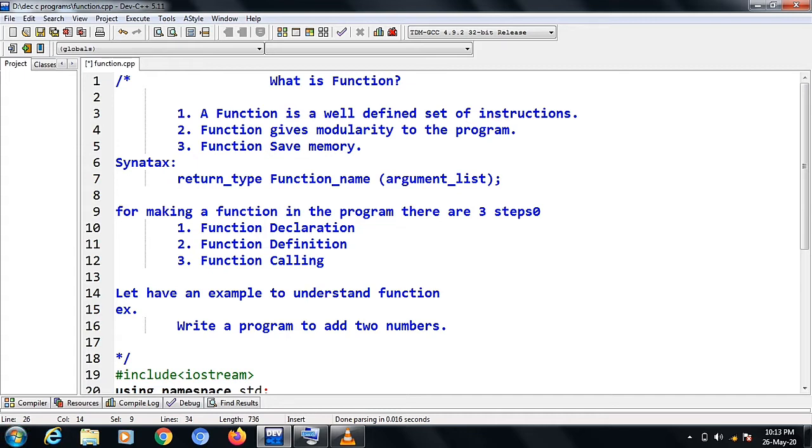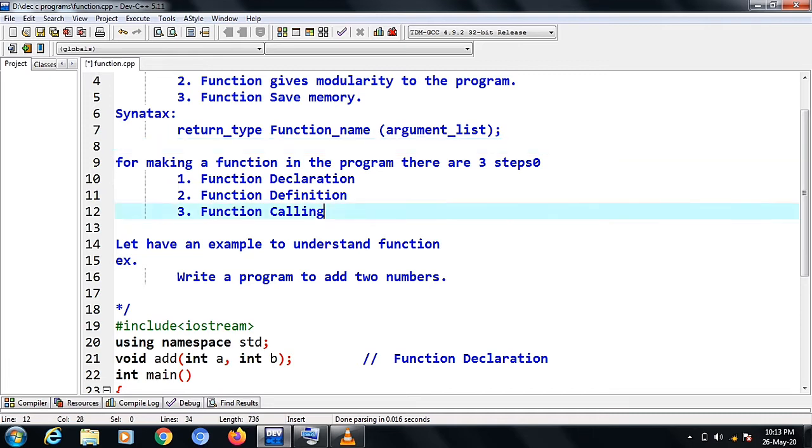Now, we will go for the syntax of the function, how you can declare a function in your program. Here I have written the syntax, just you see. First you have to write the return type of the function. After that you have to write the name of the function. It can be a user defined value, you can take any name that you want. After that you need to pass the argument list.